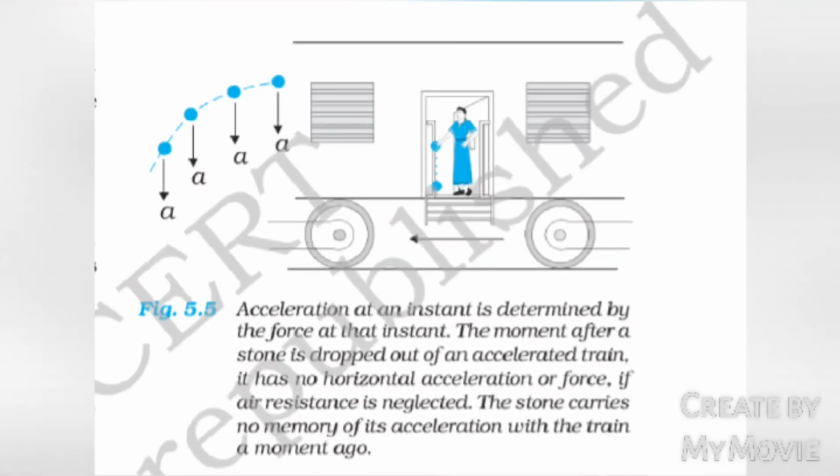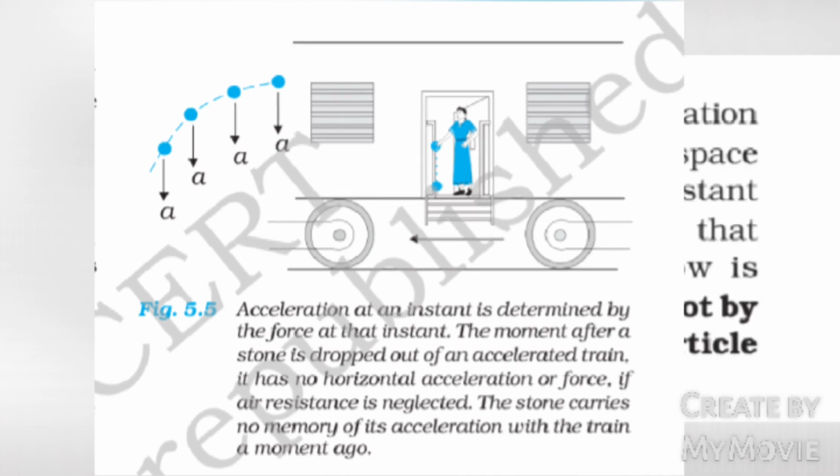4. Acceleration at an instant is determined by the force at that instant. The moment after a stone is dropped out of an accelerated train, it has no horizontal acceleration or force. If air resistance is neglected, the stone carries no memory of its acceleration with the train a moment ago.